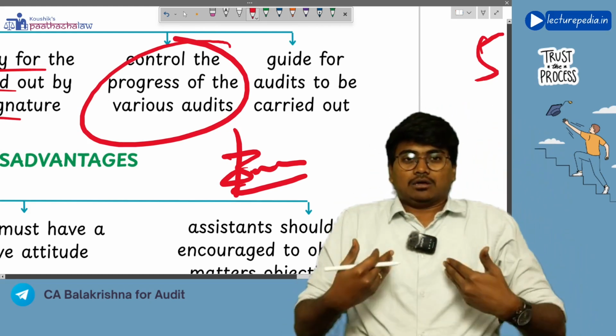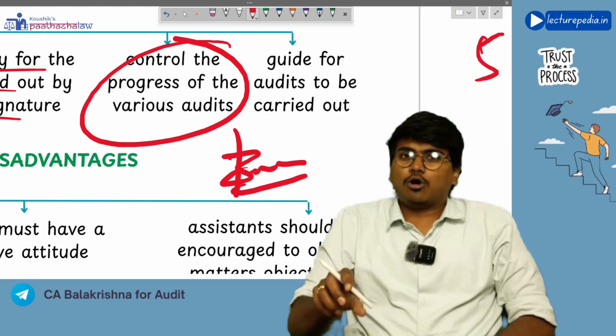See, the auditor, the chartered accountant, will not do the audit of only one company.